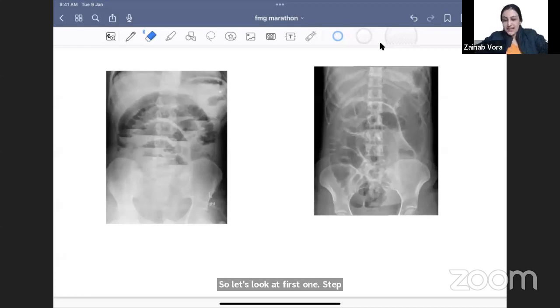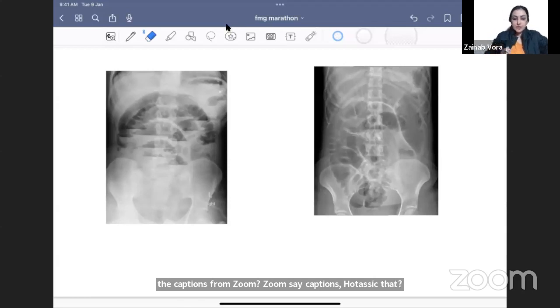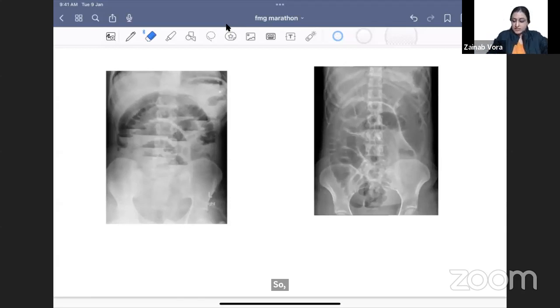Okay, you are seeing the captions, right? Let me get that removed. Admin, can you just close the captions from Zoom? Zoom से captions हटा सकते हैं? तो YouTube पे स्ट्रीम नहीं होगा, राइट? तो ये एक बार देख लेना. ओके, सो एनीवेज. तब तक एडजस्ट करो, we will get them removed.